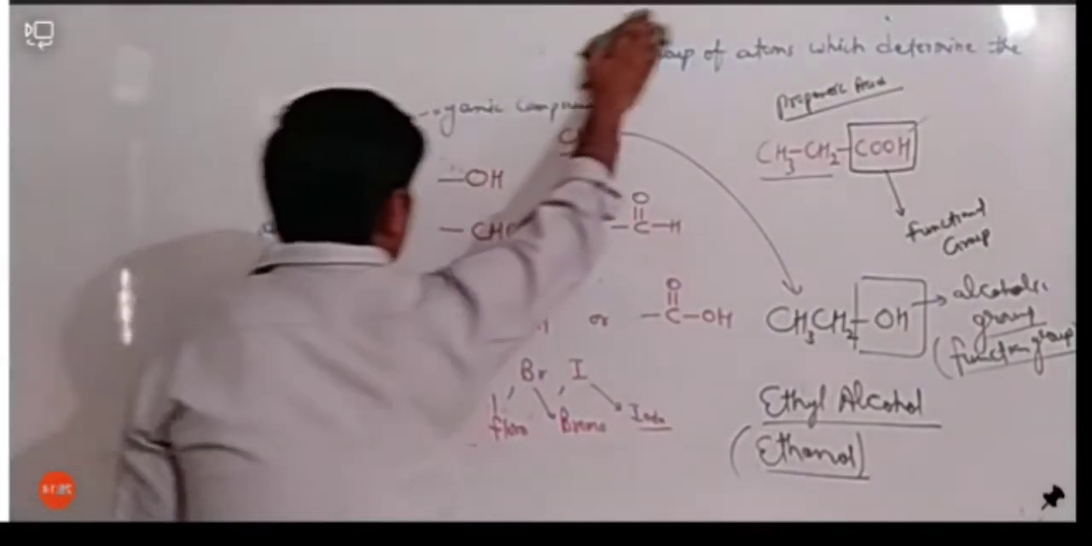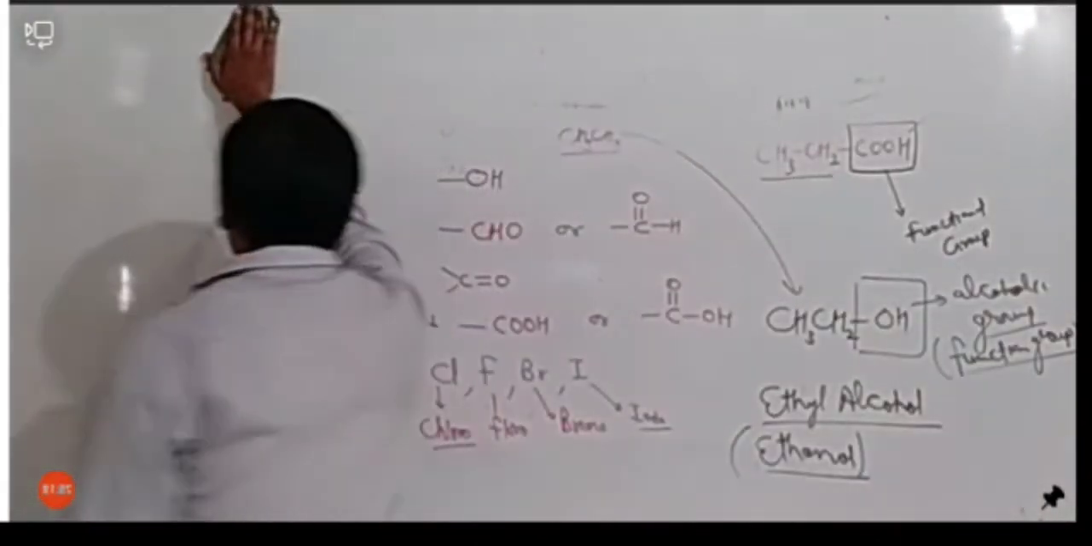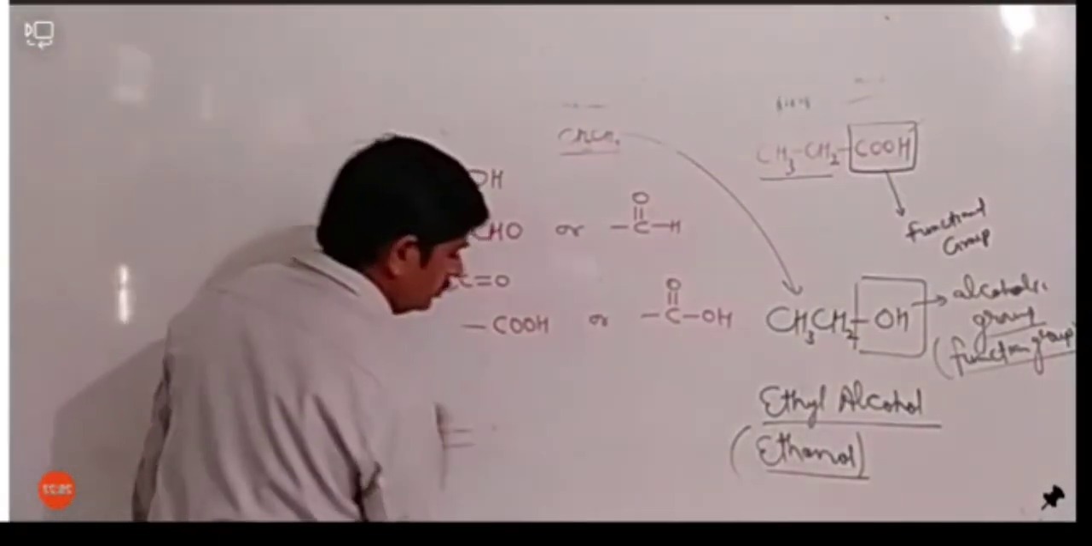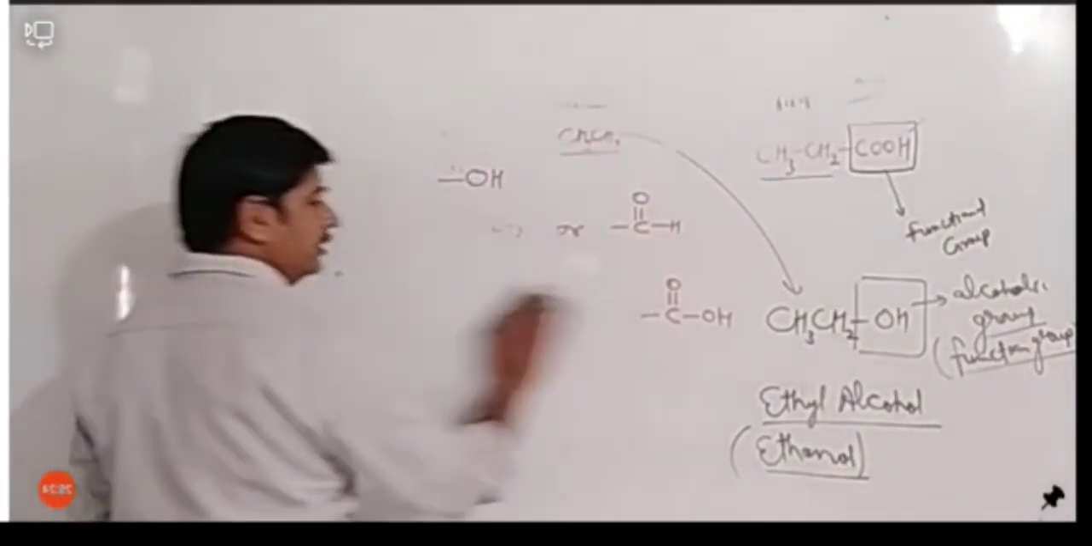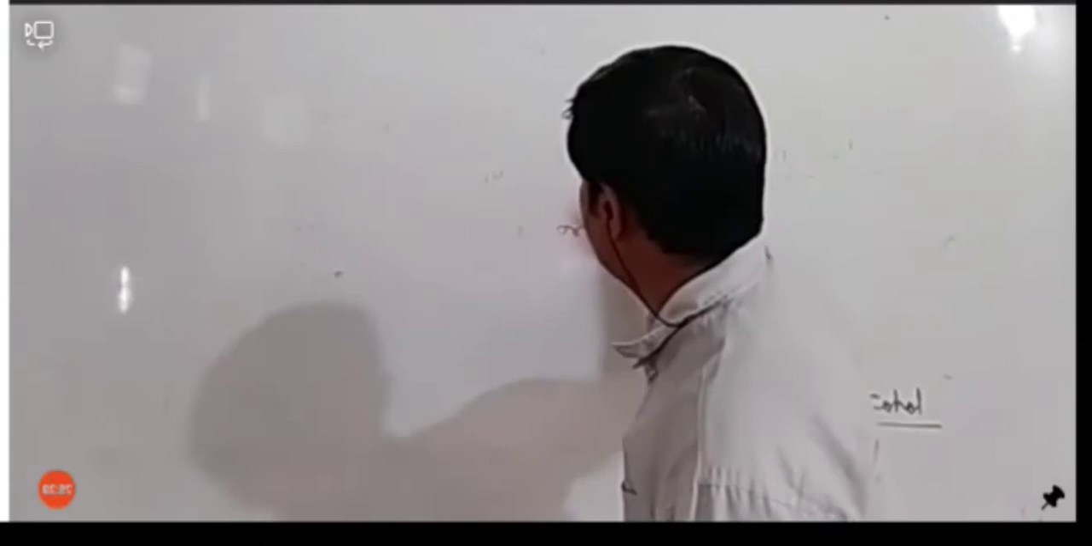Now what comes next? The next thing is how we can name these compounds. Okay, there are so many compounds, so they can be identified by their names. Without knowing names, how can we find out what type of compound it is?